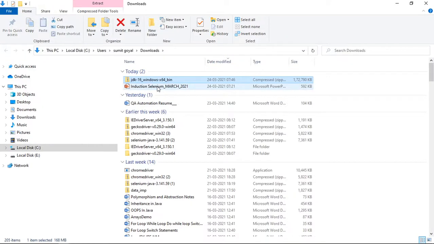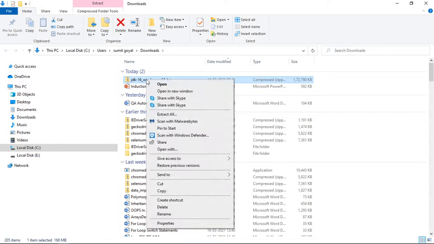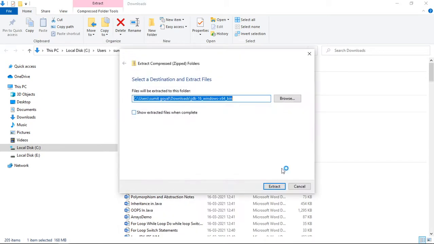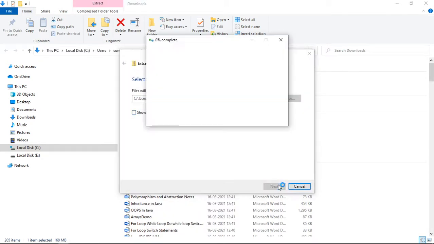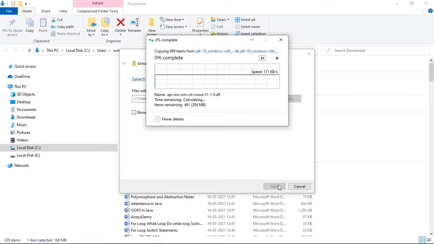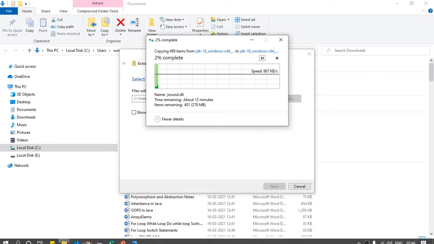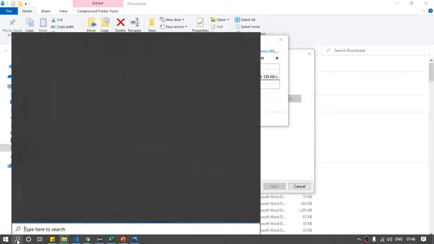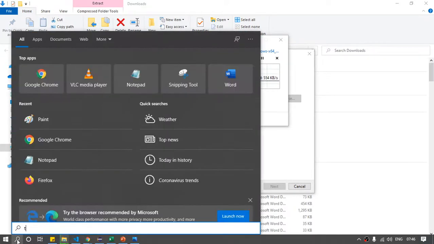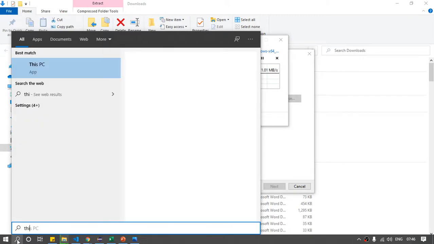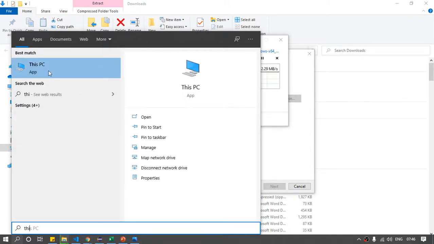This is where the folder is present, and after that I will unzip the folder. Extract all, click this. Once it finishes, you have to first set the environment variable. If you do not set this environment variable, your script might fail. Let me tell you how you can set it.